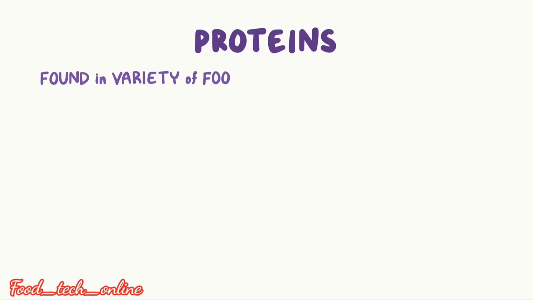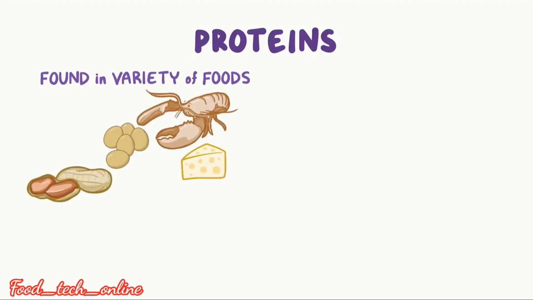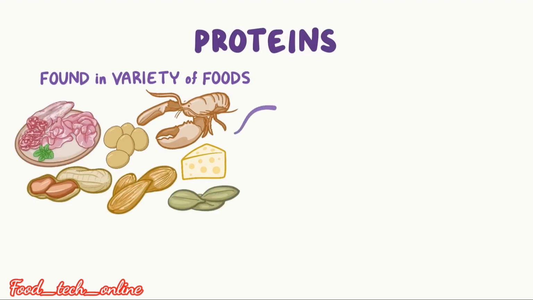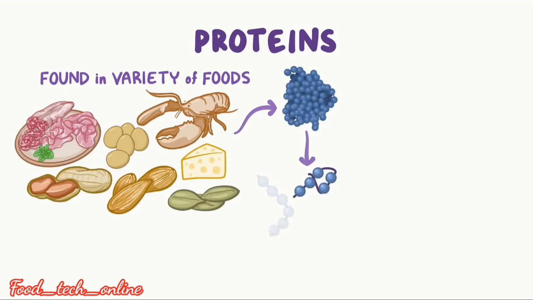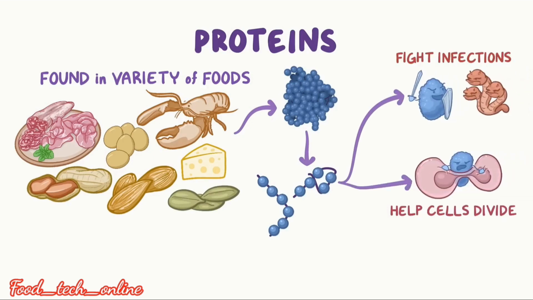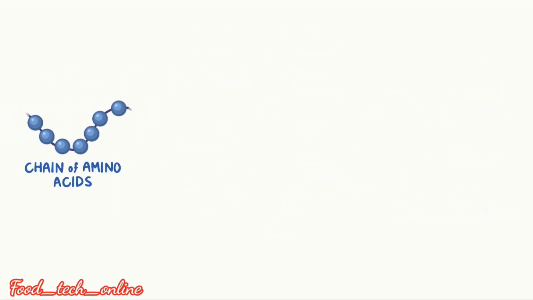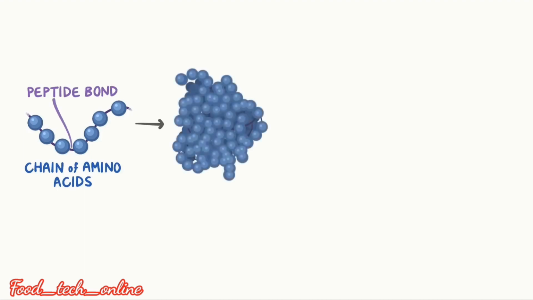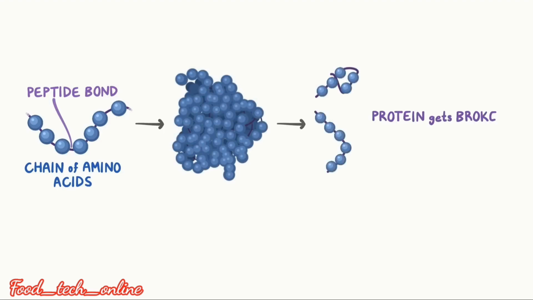Today's topic is protein, which is found in a variety of foods: in egg, cheese, in plants, and also in peanuts. Complex proteins are converted into smaller amino acid groups, which help fight against infection and help cells divide. Amino acids are chains of peptide bonds which make up the complex proteins, and proteins are broken down into amino acids.